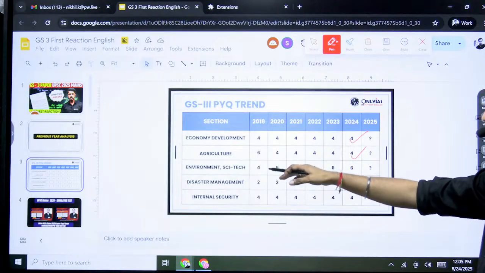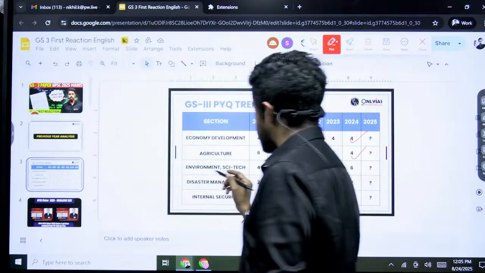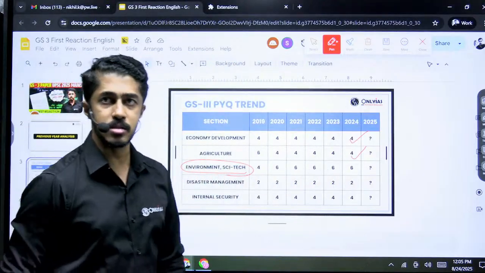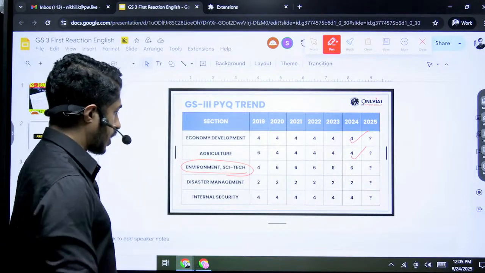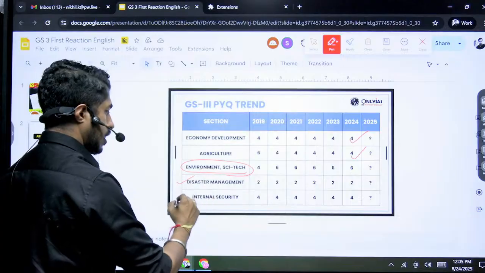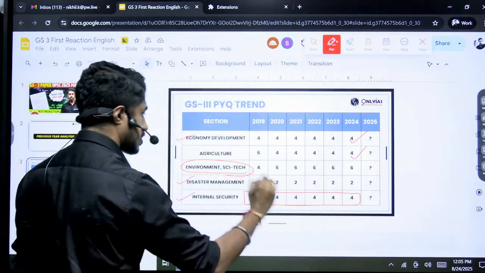Environment and science and tech 4, 6, 6, 6, I mean 6, 6, 6, 6. That means environment and science and tech continues to be a very important topic as far as mains is concerned. Disaster management, 2 questions consistently. Internal security, again consistently 4 questions.